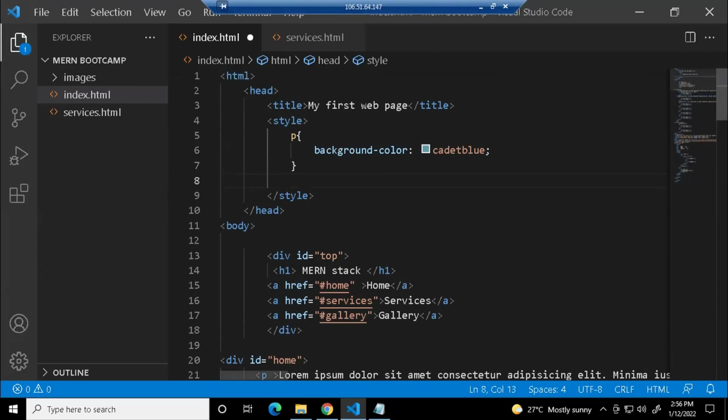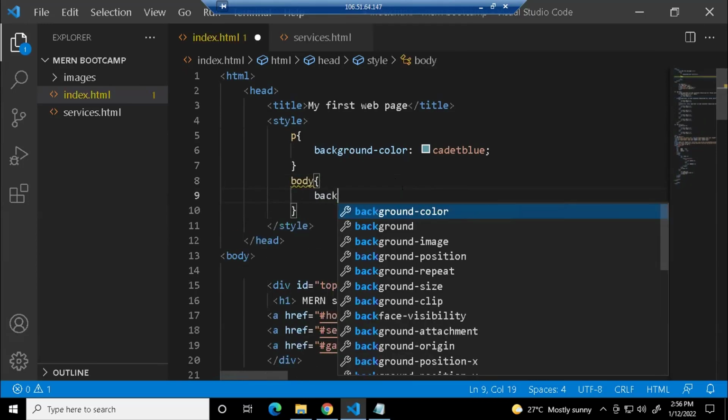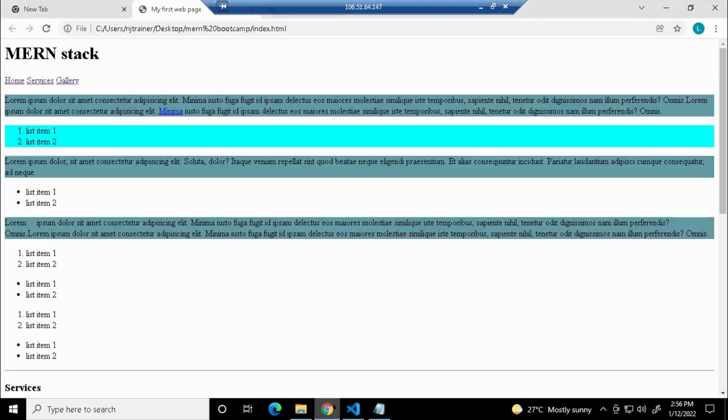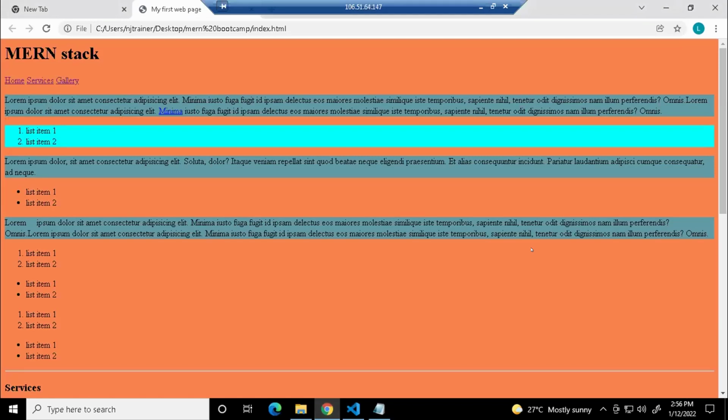Before that, tell me, how do I style my body? Let us say I want the same background color for the entire document. How can we do it? You can give body, and you can give the background color. Let us say you're giving cold. Save this and refresh. Now you can see you're having it for the entire body.